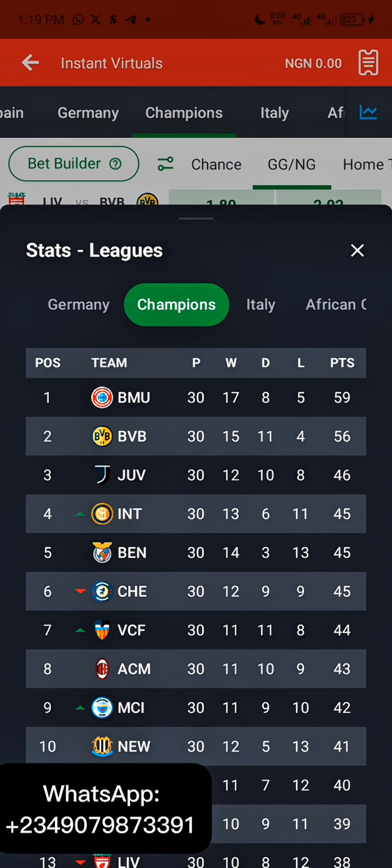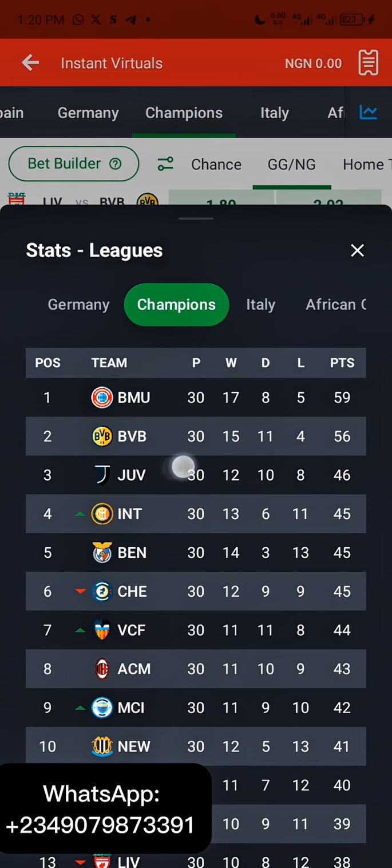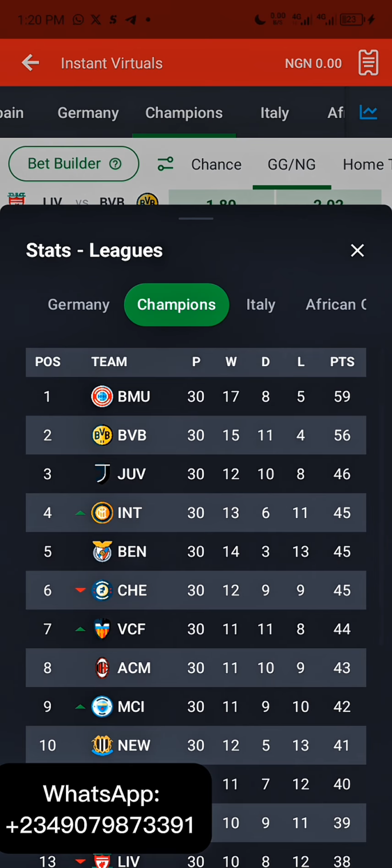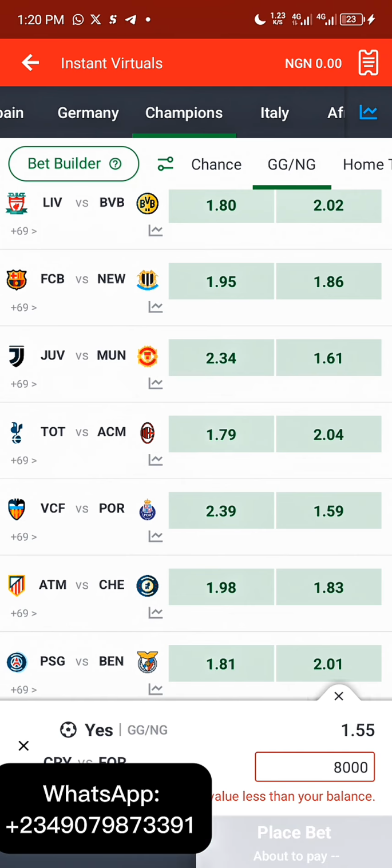So now what are we looking for? In the Champions League section, there is no Inter Miami. Sorry, I said Inter Miami. AC Milan and Tottenham are not among the top 5 teams of this Champions League. So 1, 2, 3, Juventus is the third one. What is this? Inter Milan and Benfica. They are the ones in the top 5. So we're not going to select these ones. This one is not flowing with us.